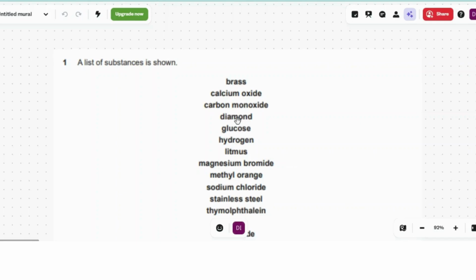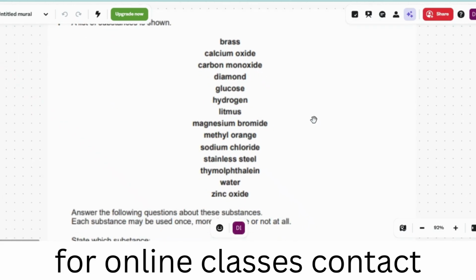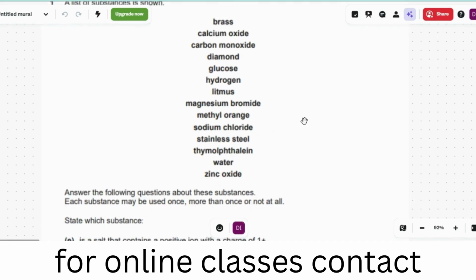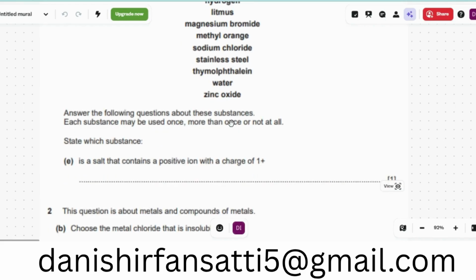Today we are going to talk about the preparation of salt past paper questions. So the first question is about the list of substances shown. Brass, calcium, carbon monoxide. You can see the list by yourself. Glucose, hydrogen, magnesium bromide, methyl orange, sodium chloride, stainless steel, and so on. Answer the following questions about the substances. Each substance may be used once, more than once, or not at all.